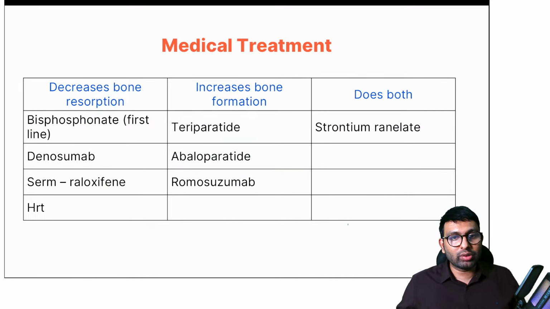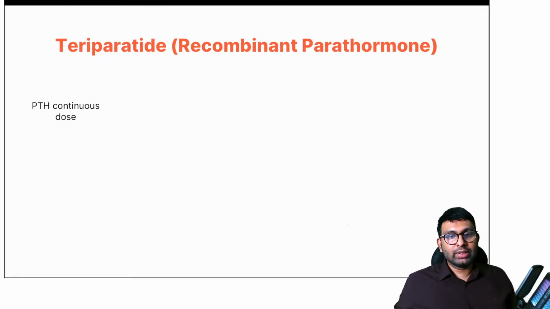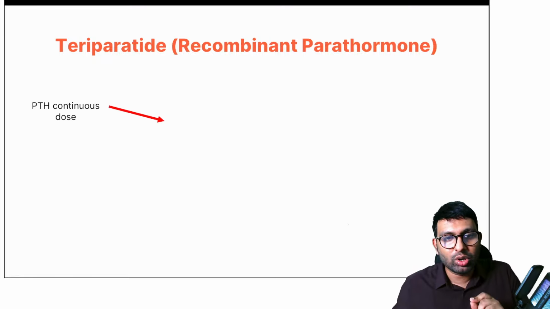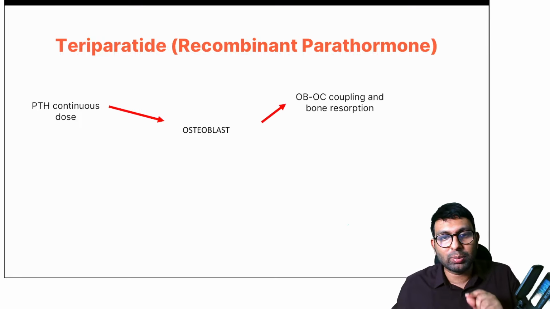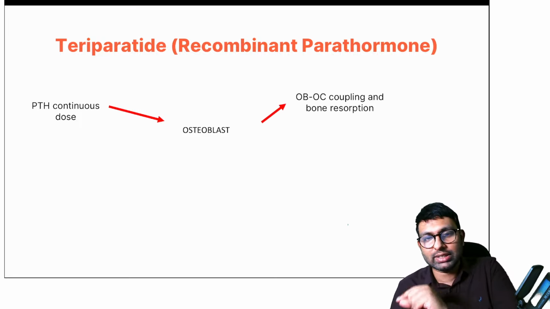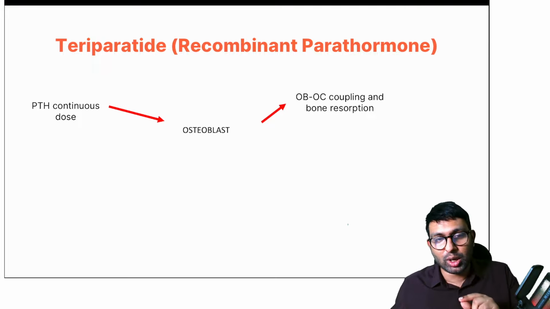So there are things that increase bone formation. Mainly it is teriparatide. So how does teriparatide act? See, if you give parathyroid hormone continuously to osteoblast, what will happen? Parathyroid hormone directly on osteoblast will cause osteoclast coupling, and it will actually cause bone resorption.